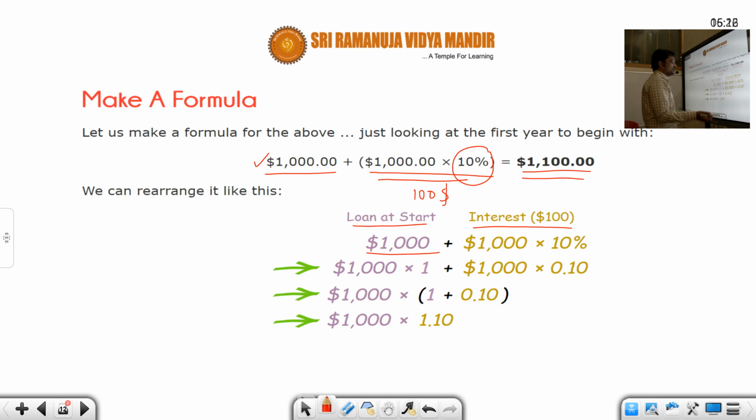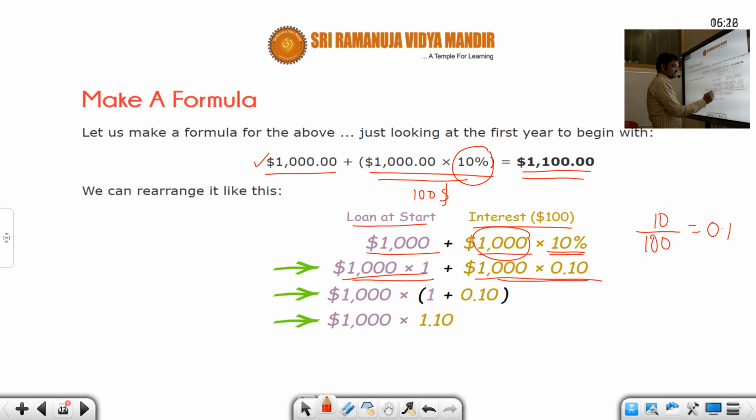So 1000 times 1, we can write this as 1000 times 10%. 10% means 10 by 100. So this is going to be 0.1 in decimal form. Okay, students. So we can write this as 1000 into 1 plus 1000 into 0.1. Now you can see 1000 is common in both the terms. So let's take $1000 outside. Then we'll be left with 1 plus 0.1.